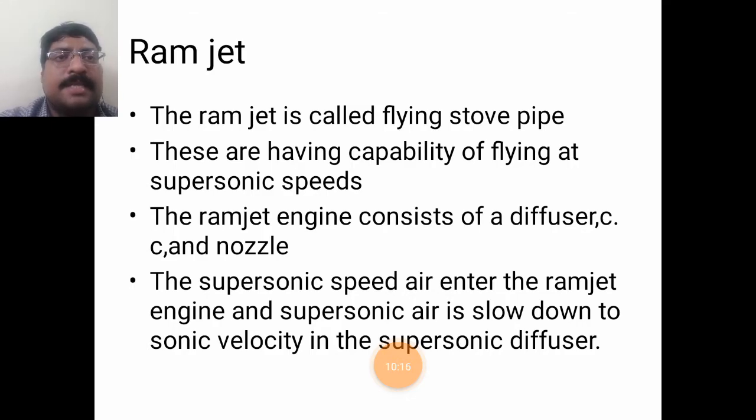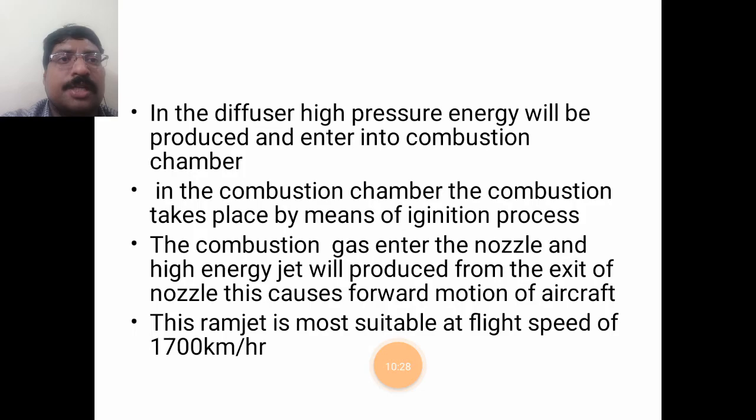As I said, the supersonic speed air enters the ramjet engine, and the supersonic air is slowed down to subsonic velocity in the supersonic and subsonic diffusers. In the diffuser, high pressure energy is produced and enters the combustion chamber. In the combustion chamber, combustion takes place by means of the ignition process.